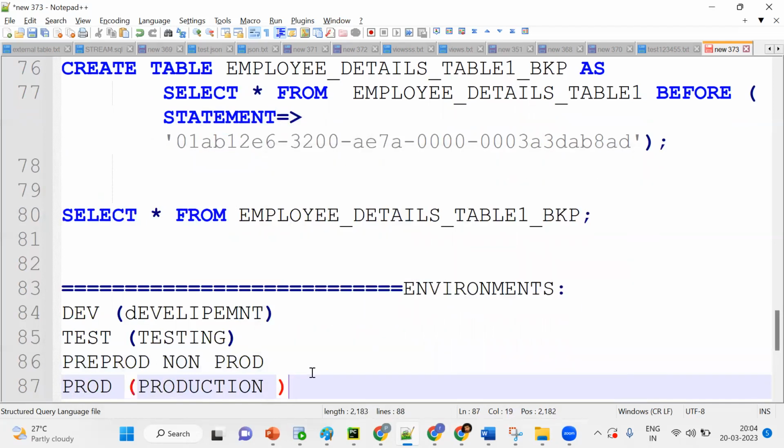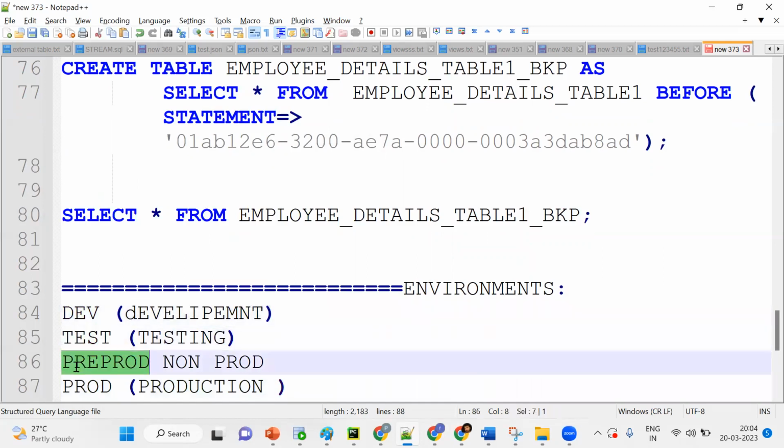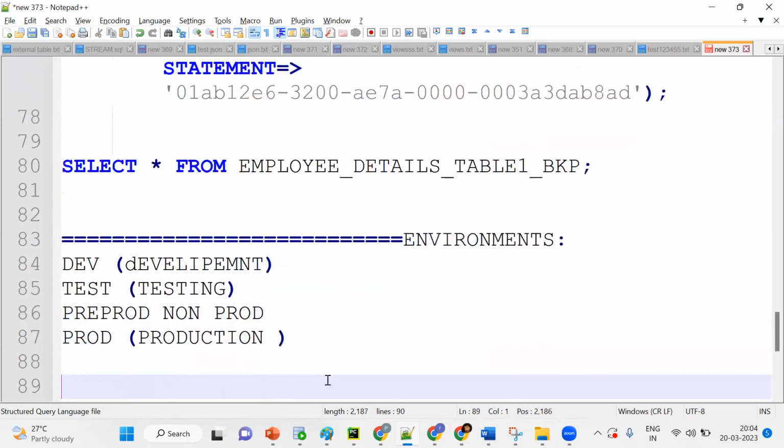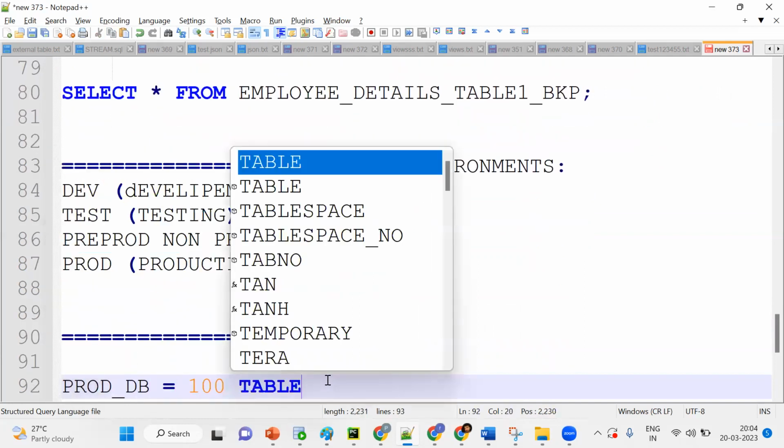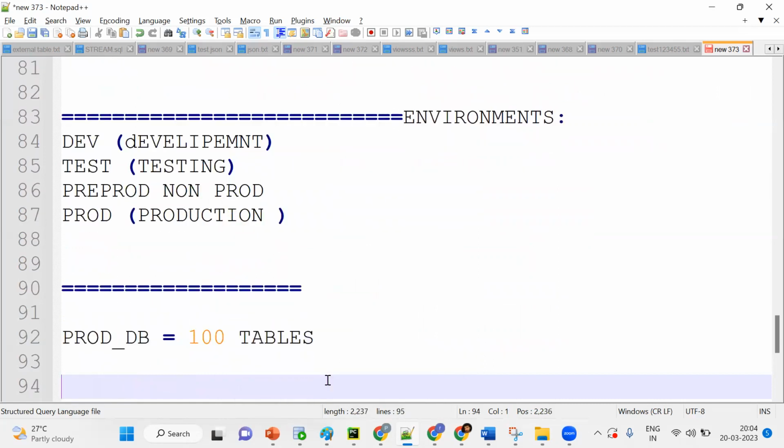So understand this concept. In real time there will be environments like dev, test, pre-prod, and prod, like production. Suppose I have one prod DB, and it has 100 tables. Suppose some issue happened to the prod DB.